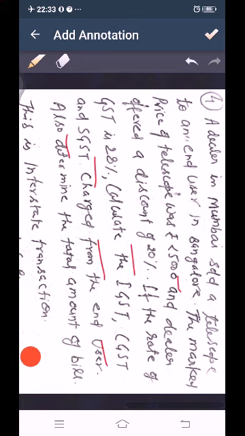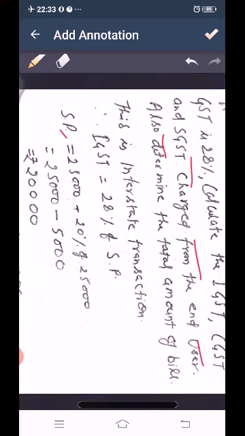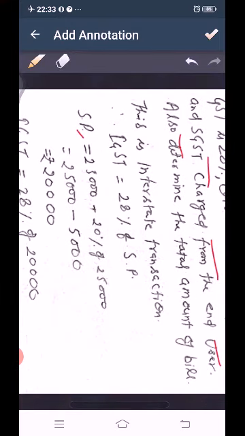So we know that this is an interstate transaction. The transaction is done between Mumbai and Bangalore. Both are in different states. Mumbai is in Maharashtra and Bangalore is in Karnataka. So this is an interstate transaction. So IGST will be collected. IGST is 28% of selling price. So first we find out the selling price after discount.